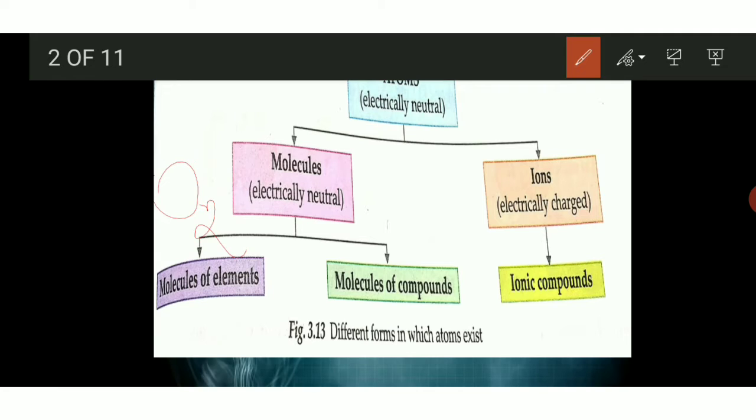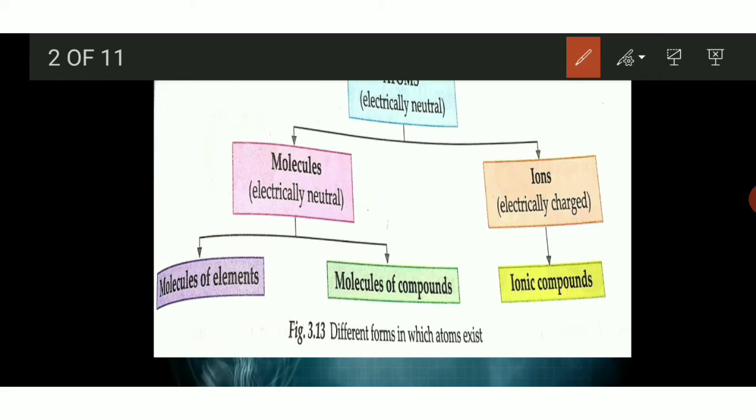What is the molecule of a compound? Let it be carbon. Carbon is combining with oxygen, right? So these two elements are combining to form a compound named carbon monoxide. So these types of molecules are molecules of a compound. Another example we can say is H2, hydrogen, two hydrogens combining to form a hydrogen molecule, right? So this was about molecules.